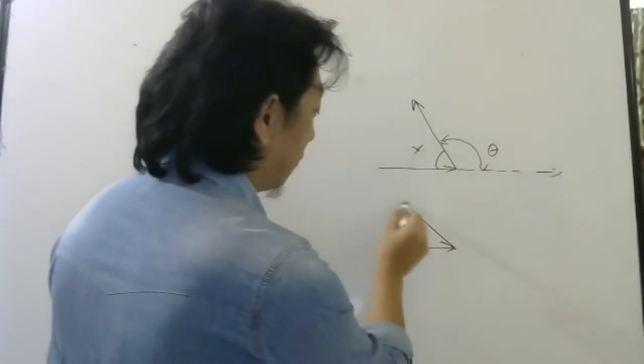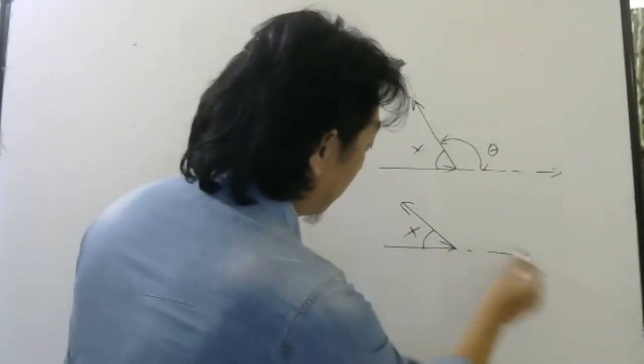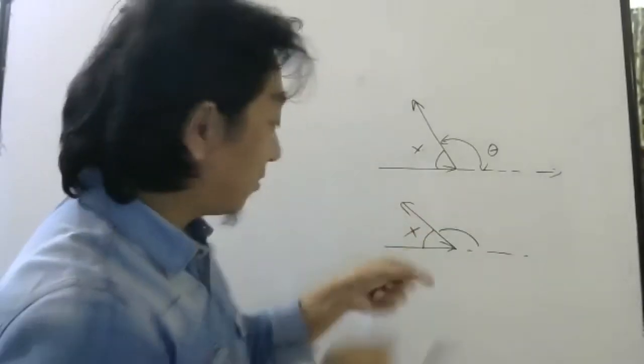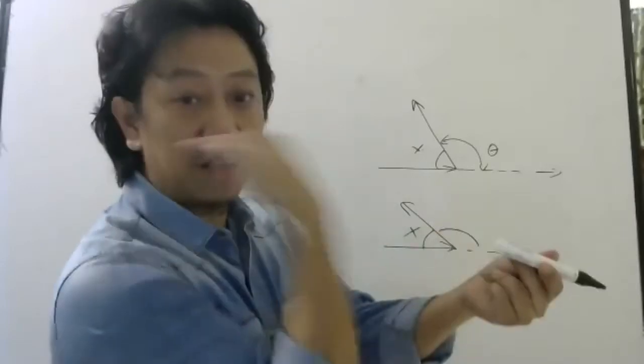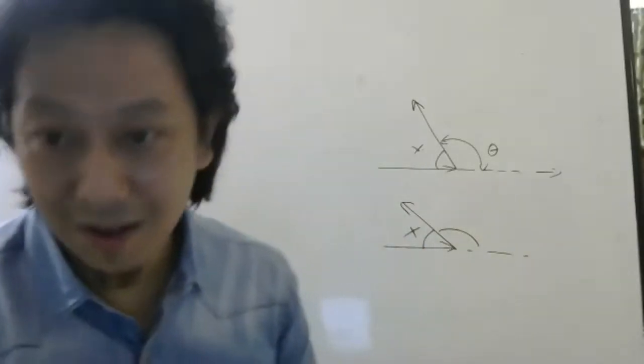Okay, so again, let me repeat. If I say two vectors are like this, then the angle between these two is not this. The angle between these two is this angle, because I want the angle between the directions. So this vector is going this side, this vector is going this side, so the angle is this. Okay. Correct.